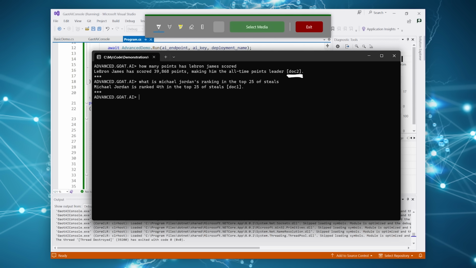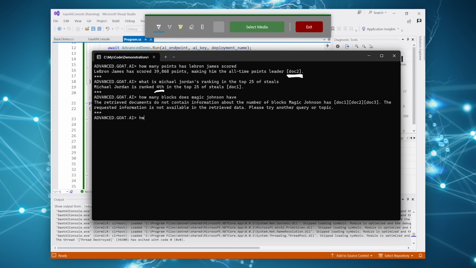You can see that it's got Michael Jordan fourth in steals, which is correct, which is what was in the document. So there's no answer to that.